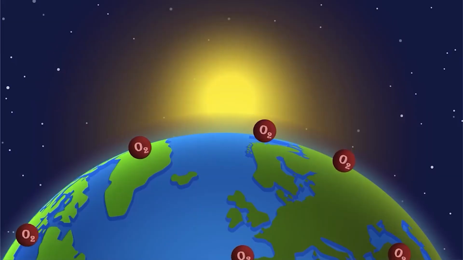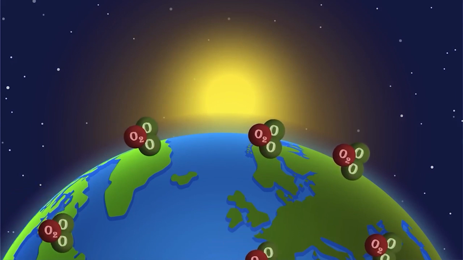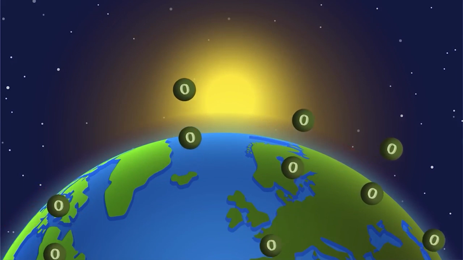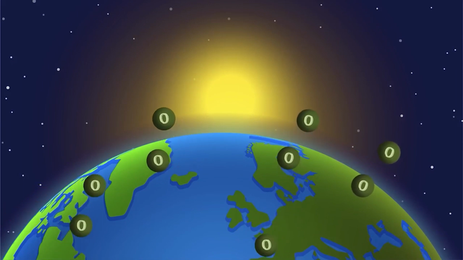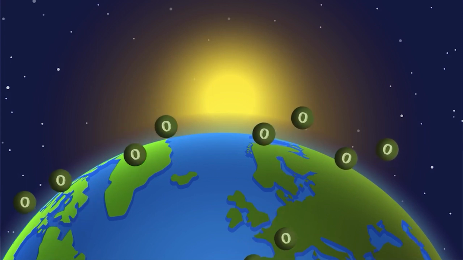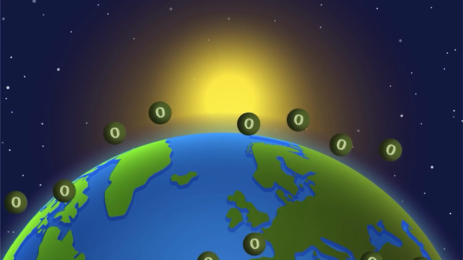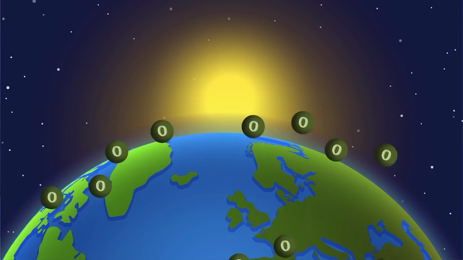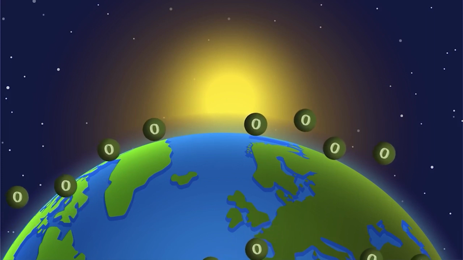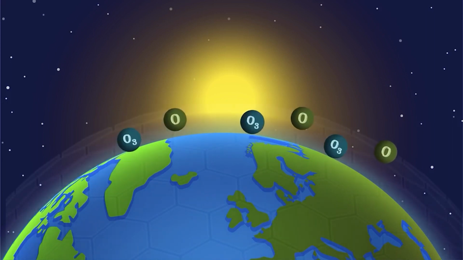First of all, an oxygen molecule, which consists of two oxygen atoms, absorbs the high energy UV radiations coming directly from the sun, and it splits into two different oxygen atoms. These two oxygen atoms are highly reactive in nature. So what will happen? Any oxygen molecule with two oxygen atoms will react with one oxygen atom from the split one. It will form the ozone molecule, that is O3, right?